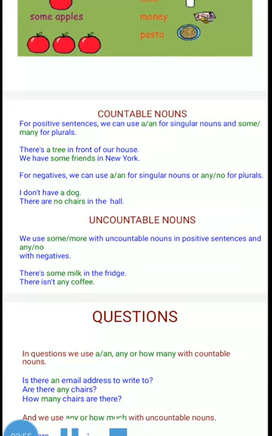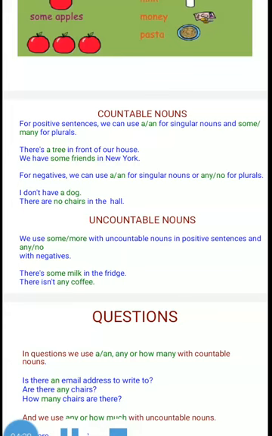For negative sentences, we can use either a or an for singular nouns. For plurals, any or no. For example, I don't have a dog. I don't have a car, etc. There is no dog in our house. For plural, there are no chairs in the hall. There are many chairs in the hall is for positive. There are no chairs in the hall is for negative sentences.